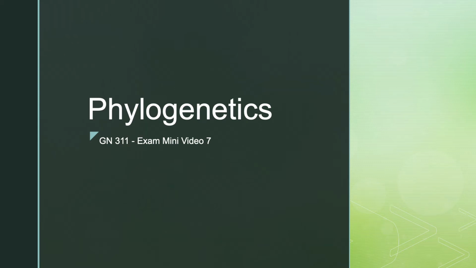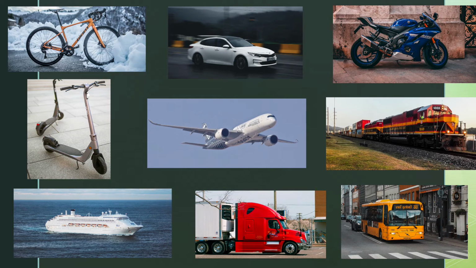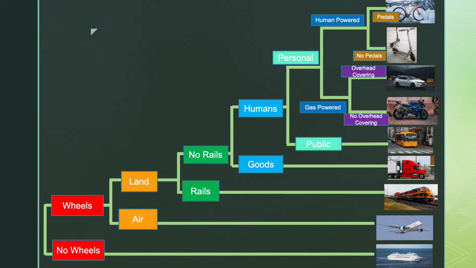Welcome to my video on phylogenetics, where we will make a phylogenetic tree for modes of transportation. Here we have the 9 modes of transportation that we will be using. Here is what the completed tree looks like, so let's walk through the reasoning behind it.